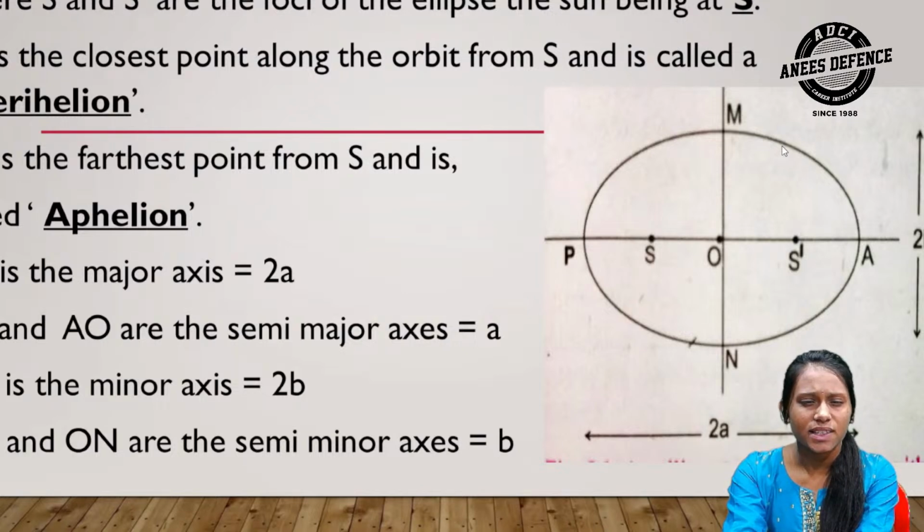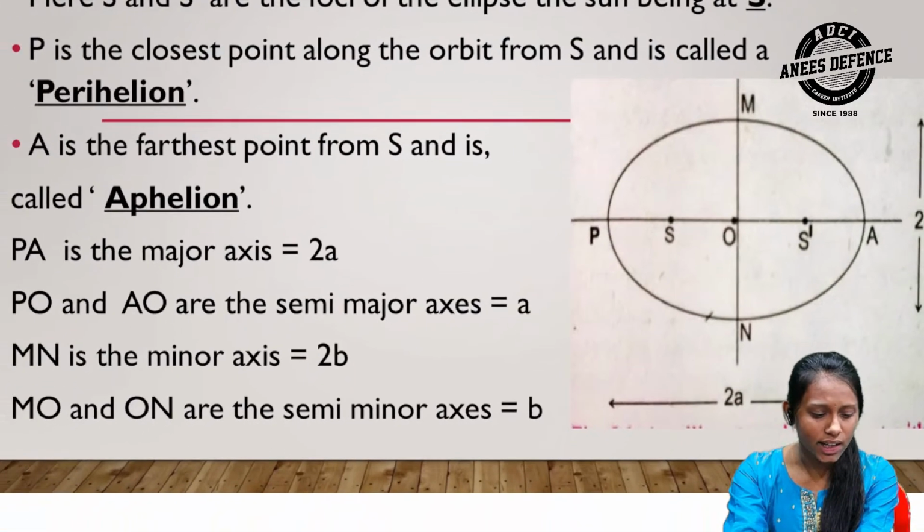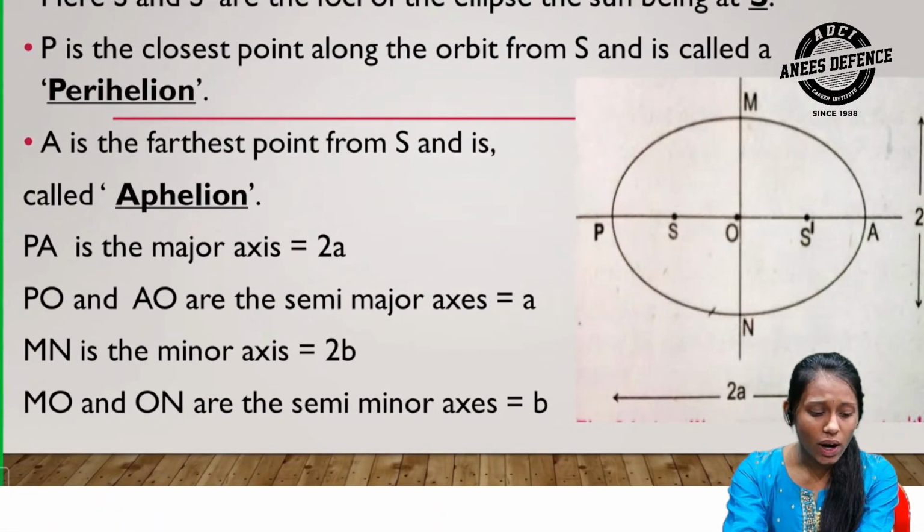In this figure, PA is the major axis, which is 2A. PO and AO are the semi-major axis, which is A. MN is the minor axis, which is 2B. MO and ON are the semi-minor axis, which is B.